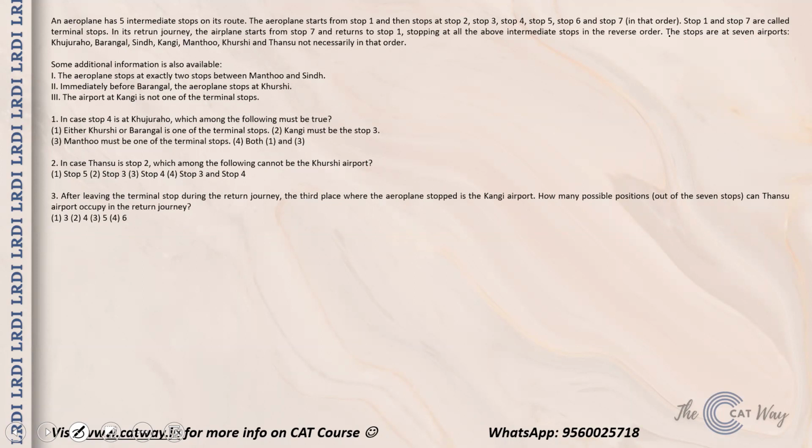And the stops are at 7 airports. The 7 airports are Khajuraho, Barangal, Sindh, Kangi, Mantho, Kursi and Thansu, not necessarily in that order. Some information has been given to us: the aeroplane stops at exactly 2 stops between Mantho and Sindh. So between Mantho and Sindh, there are going to be 2 stops, but the order is not defined, like which one will be to the right of whom. So that means we have these 2 possible cases.